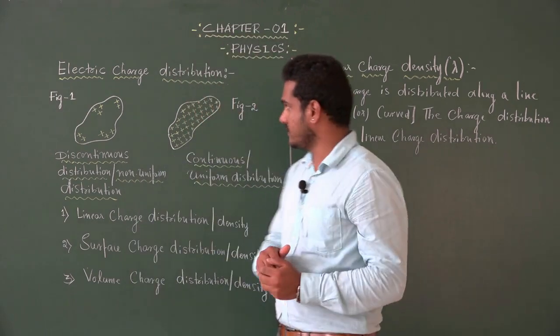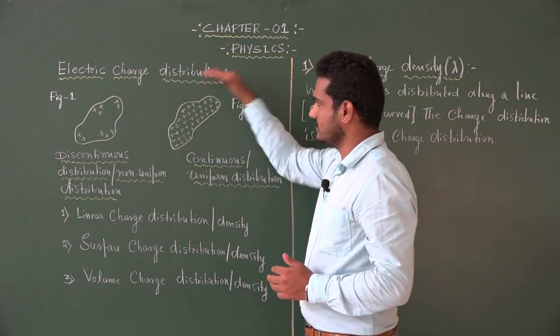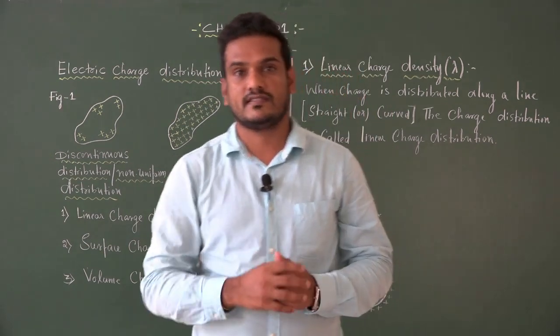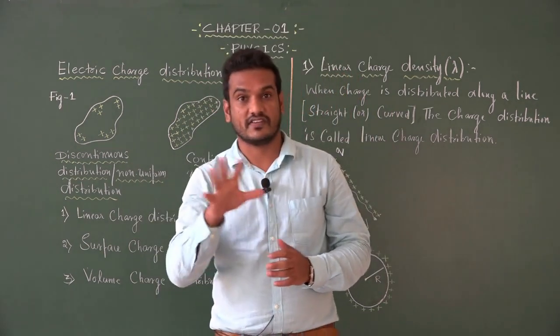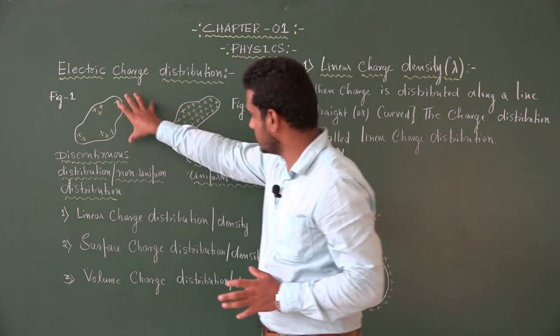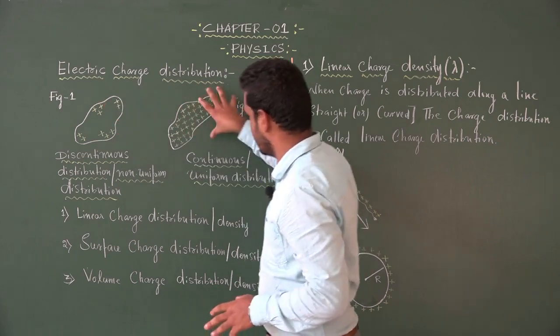The first concept is electric charge distribution, which means charges may distribute over the surface of a substance or an object in two ways. Look at the two diagrams, figure 1 and figure 2.